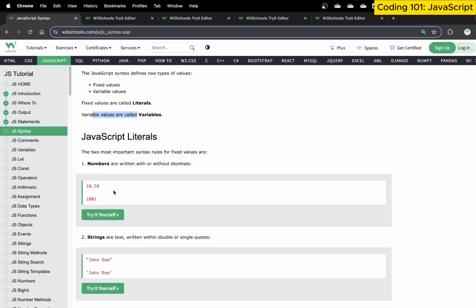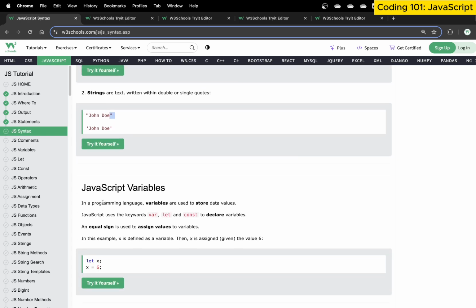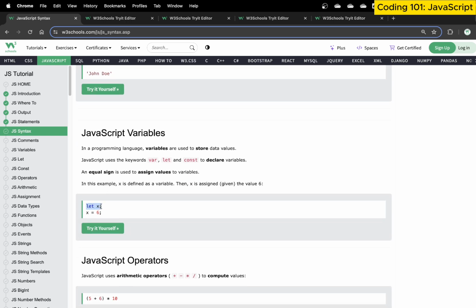The fixed values are called literals and the variable values are called, well, variables. So what are JavaScript literals? The syntax says that if you give a direct number, this is a literal, this is a string literal, and then a variable is this: let x = 6. What this means is that we have created a variable called x and we have assigned it a value of 6.